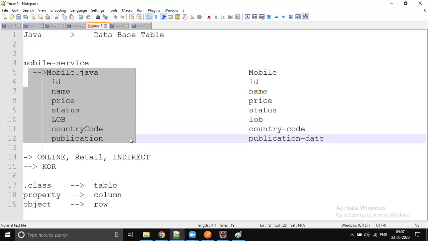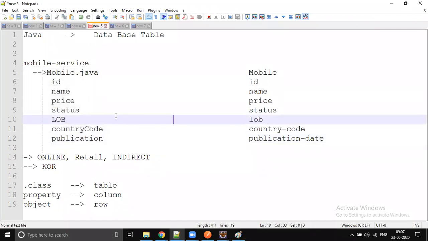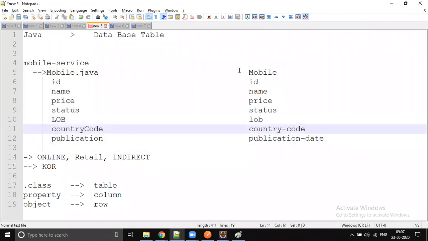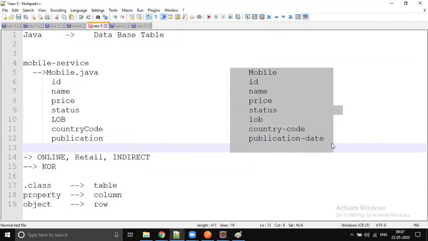JPA is an ORM technology. There are so many out there in the market. I'm just telling you the most commonly used things, the most commonly used naming convention. So this is what is meant by ORM, object relational mapping. This is object, and this is relational. So how are they going to map? That is what is meant by ORM.